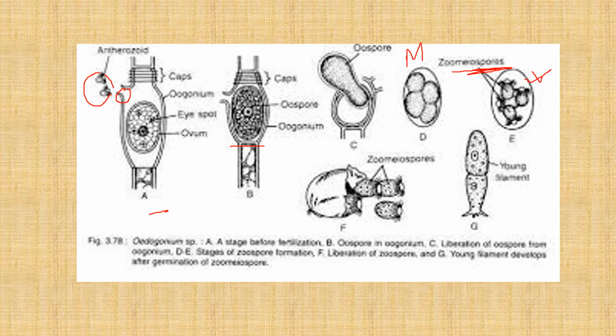Here we see the meiospores liberated from the vesicle as a single meiospore. This single meiospore forms not a new colony, but a new filament.